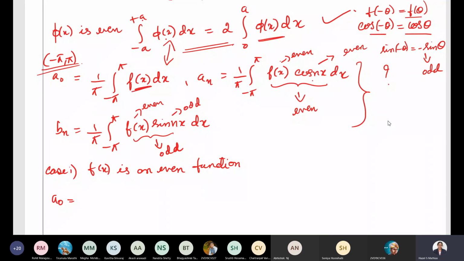Similarly, as f of x is an even function, a naught, 1 by pi integral minus pi to pi, can be written as 2 times integral 0 to pi f of x dx. Is it clear, everyone? Anybody has any doubt?